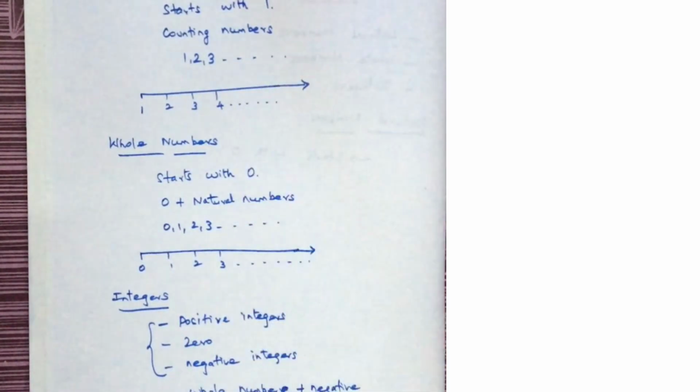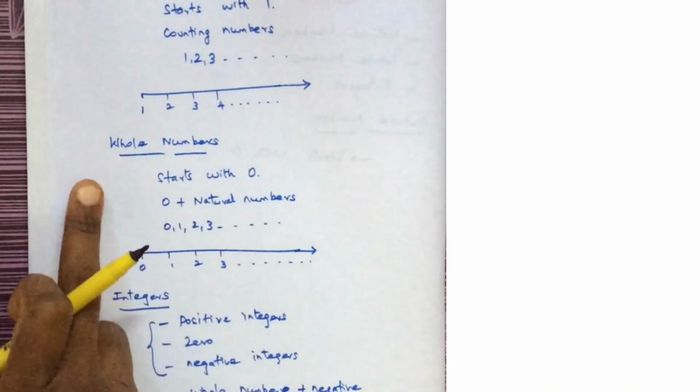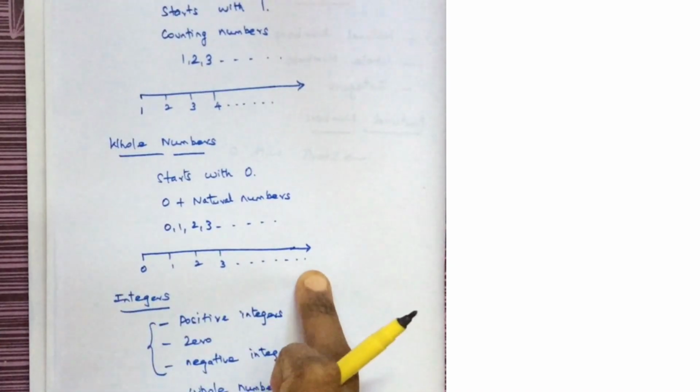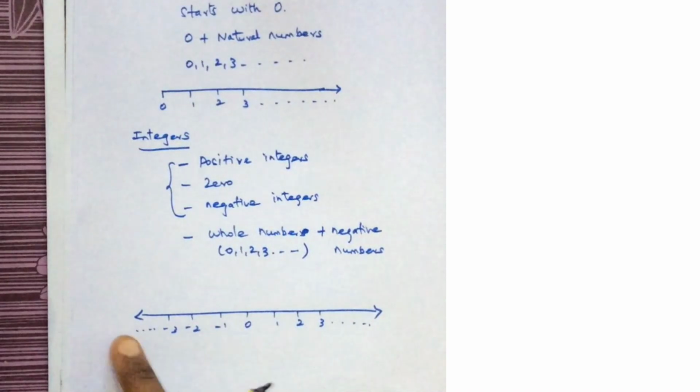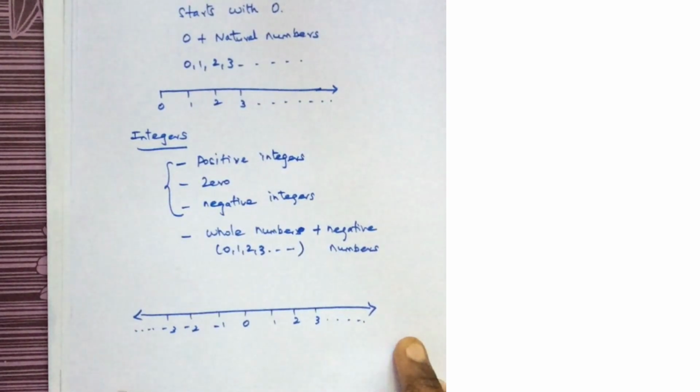It will extend up to infinity on the right hand side, and here it starts with 1. For whole numbers, it starts with 0 and there is an arrow mark on the right hand side. For integers, there is an arrow mark on both sides. It extends to minus infinity and to plus infinity on this side.